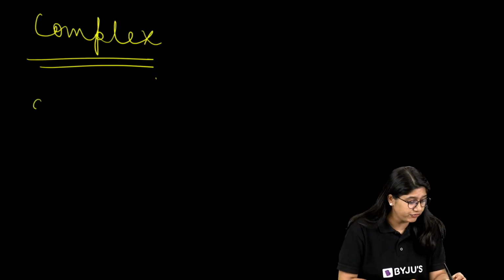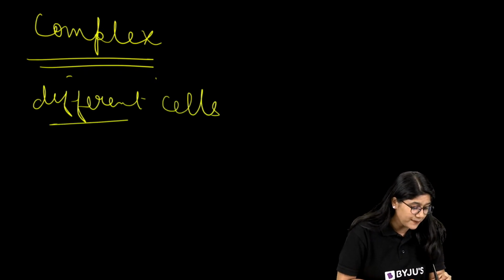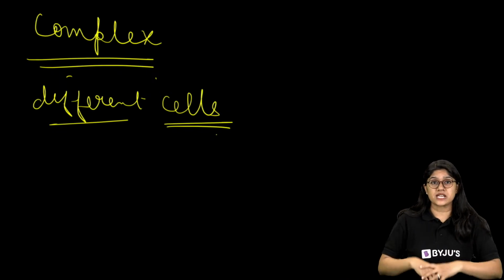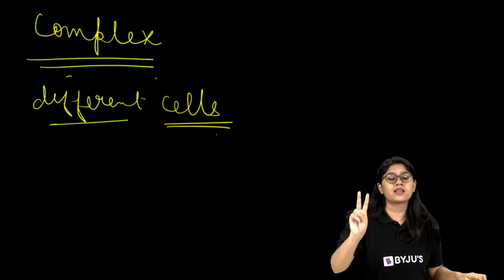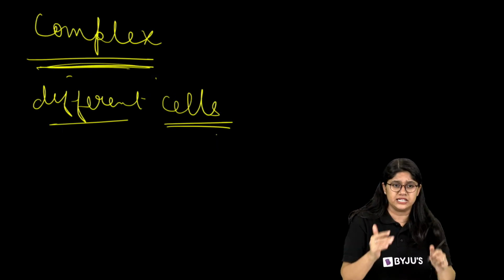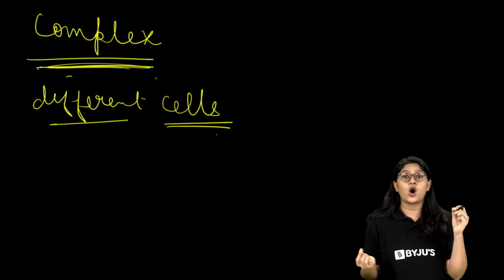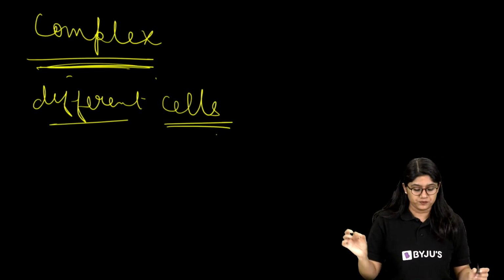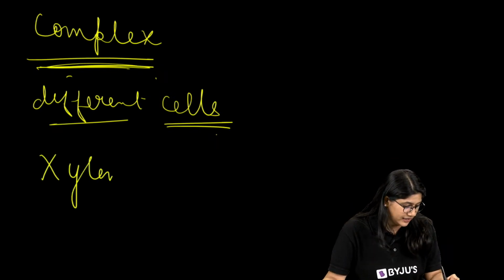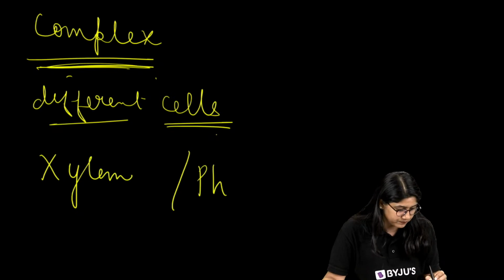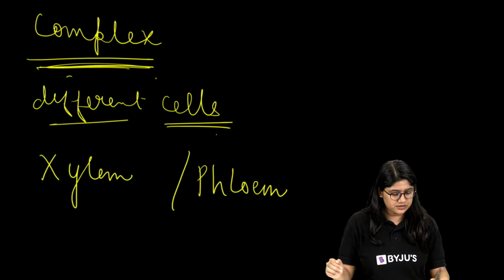Yes, very good. Different. Absolutely correct. Different types of cells, right? When different types of cells come together, they form the complex permanent tissue. Three things, everyone. Complex. It's not very easy. Different types of cells coming together and forming a tissue is called complex permanent tissue. And in that we have two categories: xylem and phloem. So we'll discuss these.